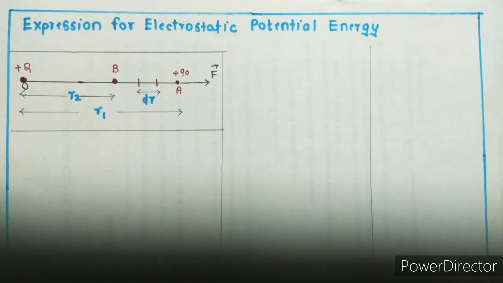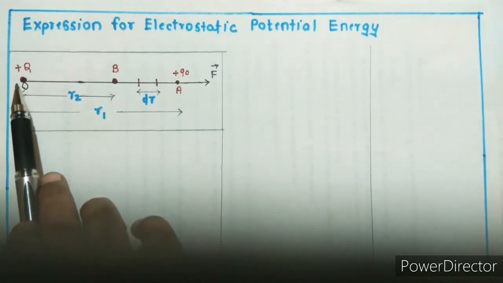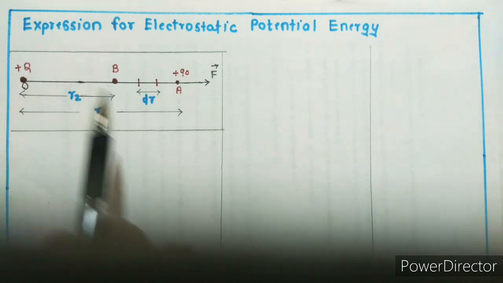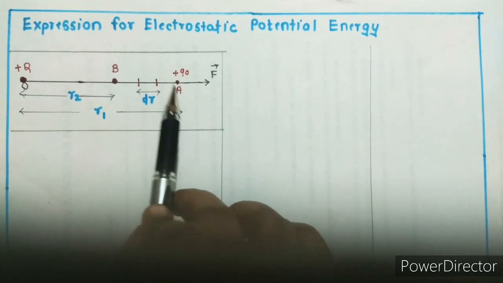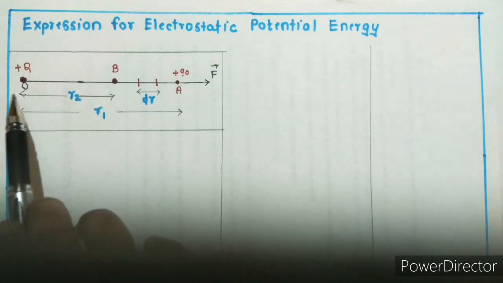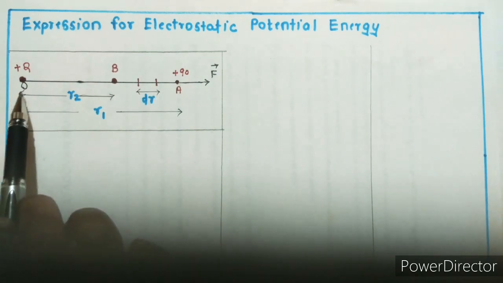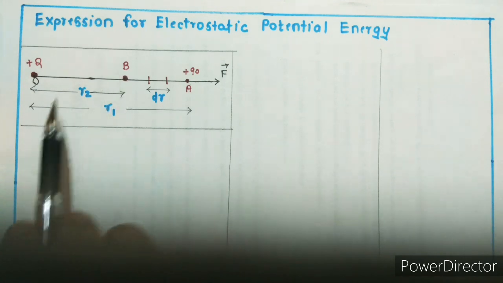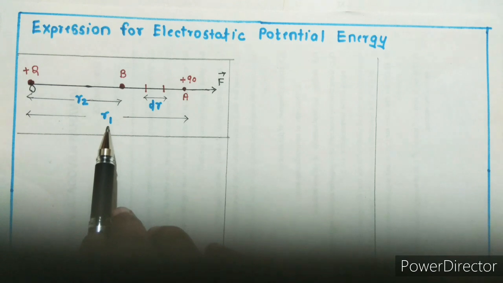Now we will derive the expression for the electrostatic potential energy. I have considered a source charge plus Q placed at origin O, and a test charge plus Q0 at A. I want to displace this charge from A to the point B, and there is a force of repulsion between the source charge and test charge. Now OB, the distance between O and B, is R2, and the distance between the point O and A is R1.